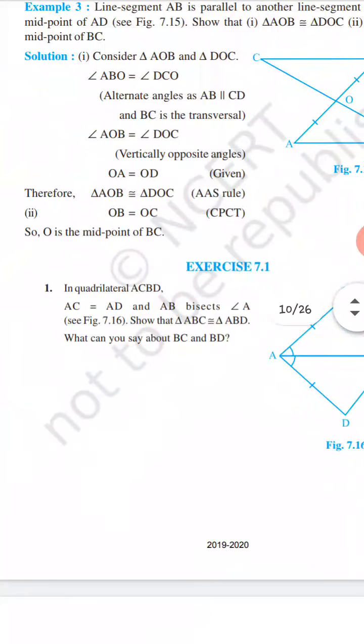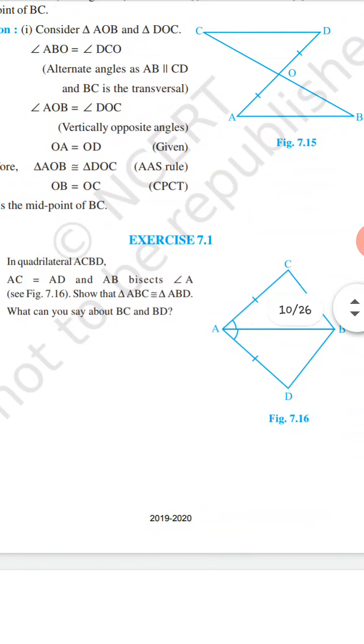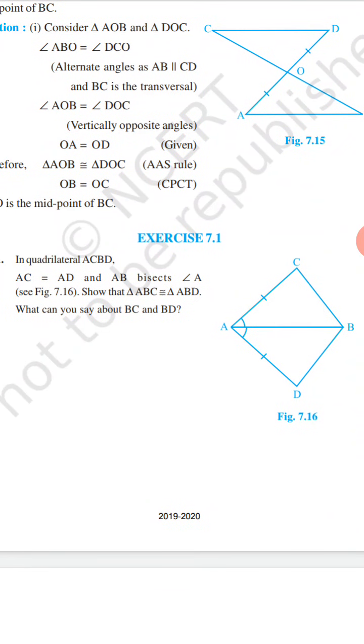Now the 7.1 question is there. What is the question? In the given figure, AC is equal to AD and AB bisects angle A. So we have to prove that triangle ABC is congruent to triangle ABD.